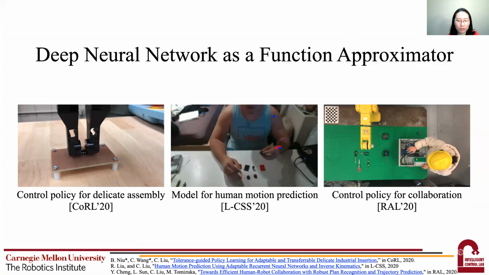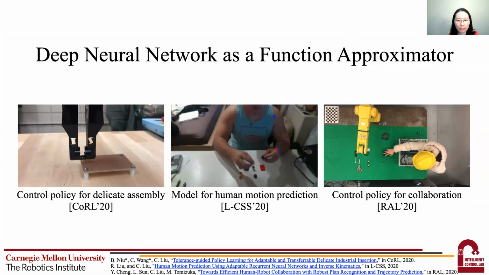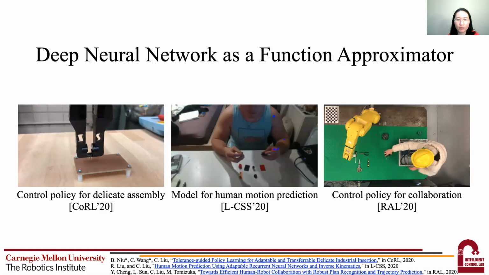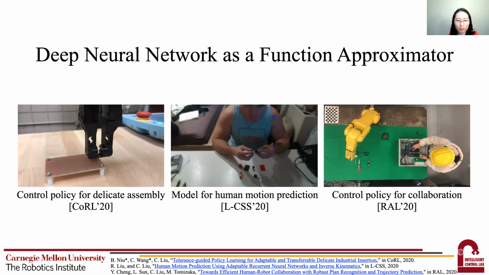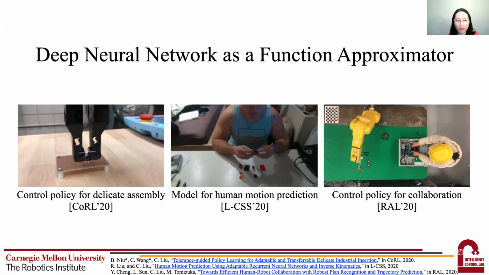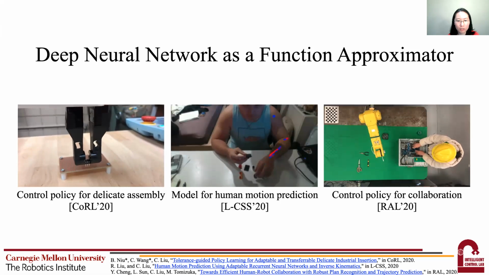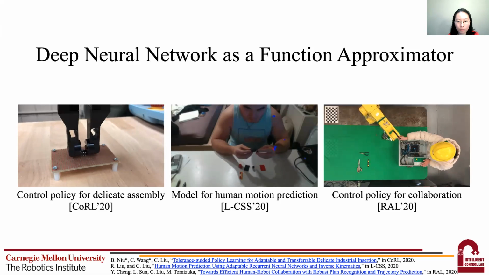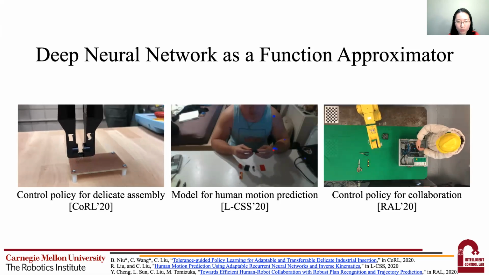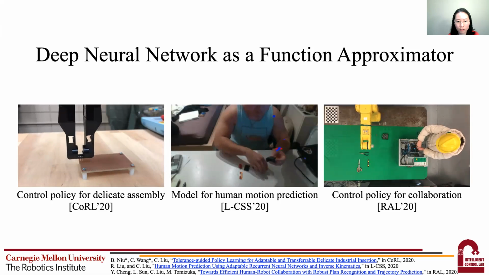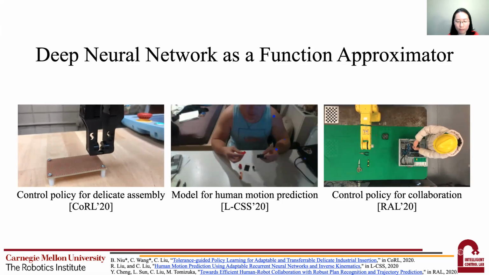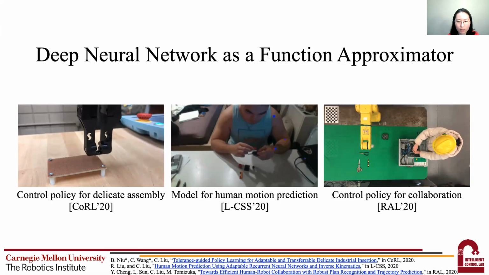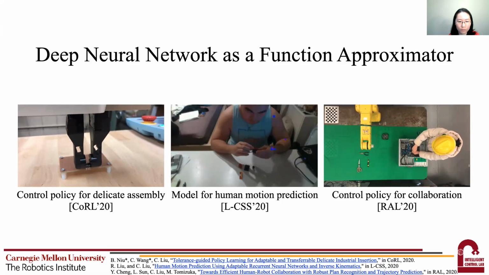Deep neural networks have been widely used as nonlinear function approximators in various applications, ranging from computer vision to control. In particular, in our work, we used them to encode control policies for delicate robot assemblies, to build models for human motion prediction, and to learn control policies for efficient human-robot collaboration. These applications are all safety critical.